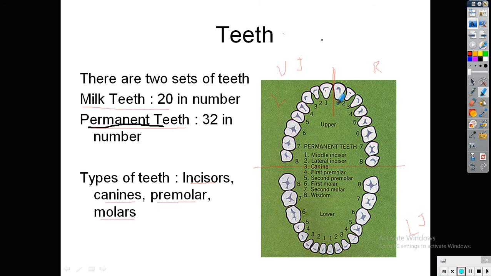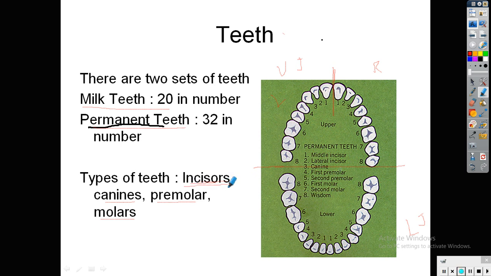If from the center you count the teeth, the first two teeth have a cutting shape, with a broad area here. We will come to the shape later. Those teeth are called incisors. They are used for cutting the food material.